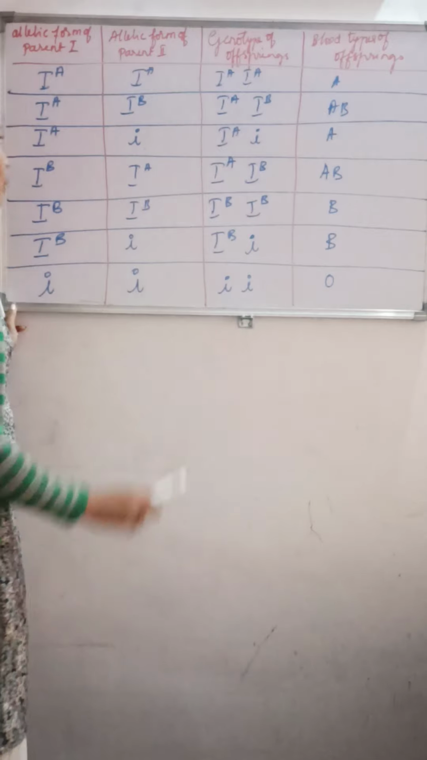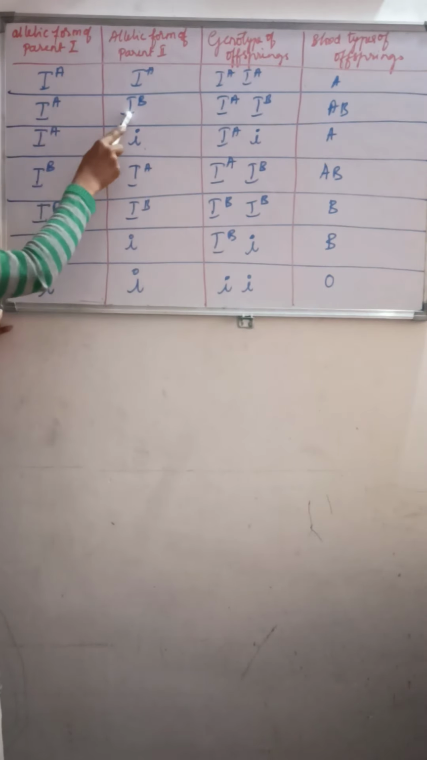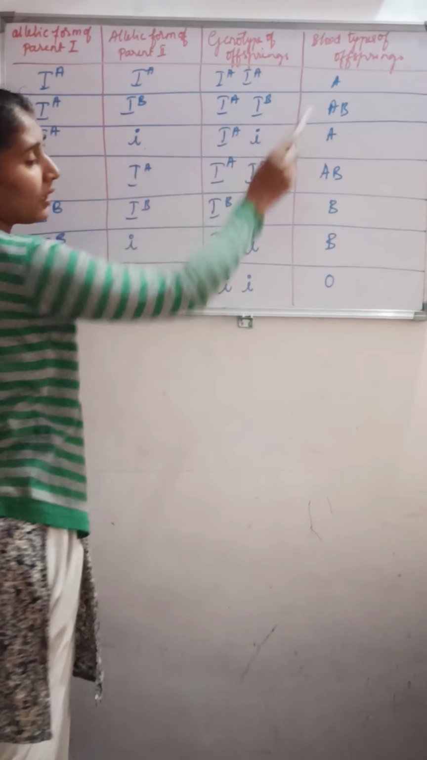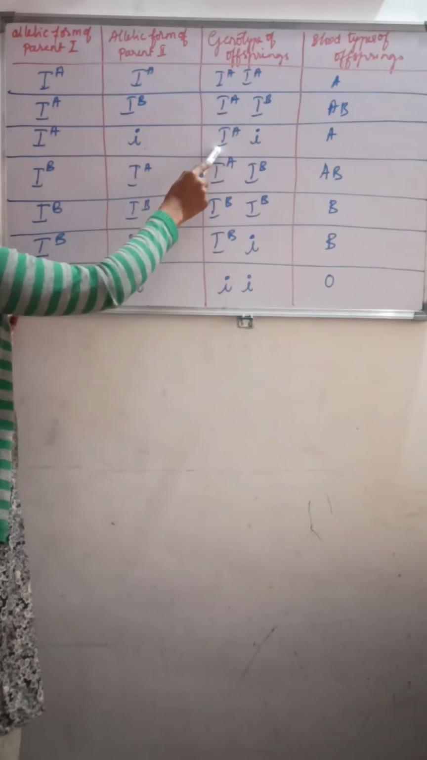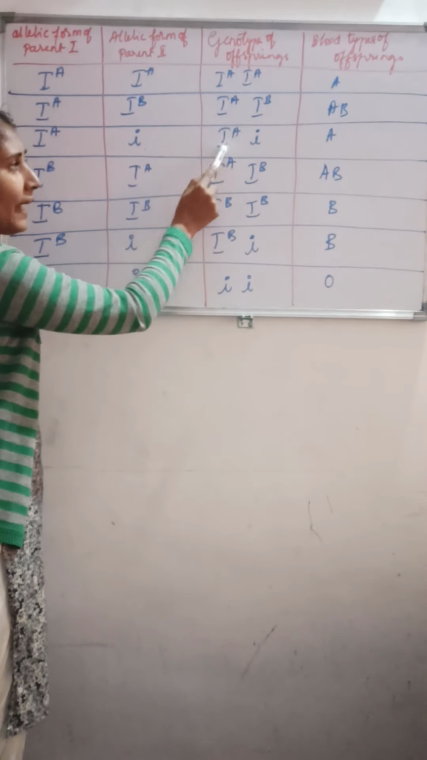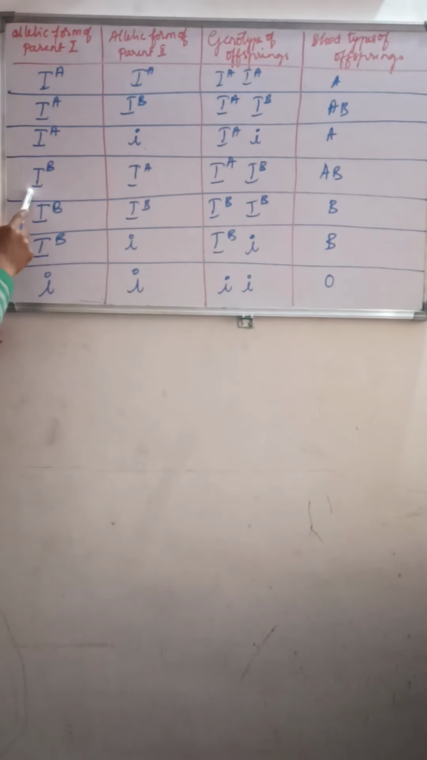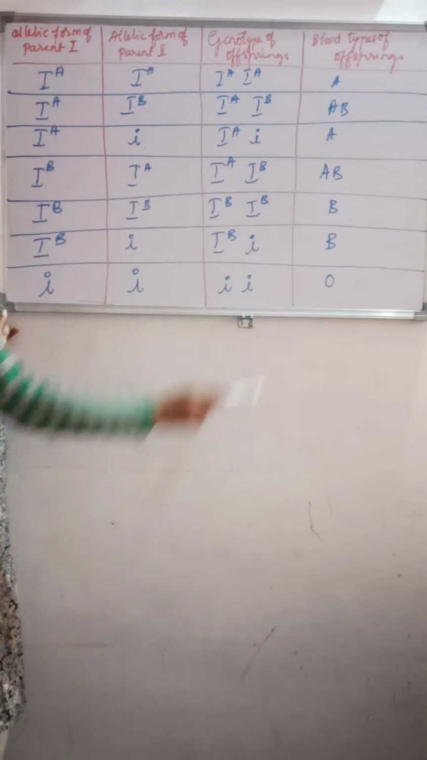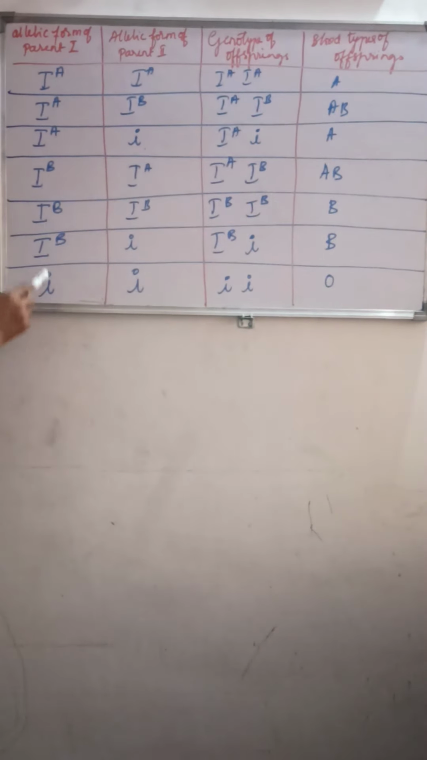So we will get blood group A. Like that, if parent 1 has IA, IB, the offspring will get IA, IB, so the possible blood group is AB. IA and small i, the possible genotypes of the offspring will be IA, small i, and the blood group is A. So IB, IA, IA, IB, so AB. AB is the universal recipient.